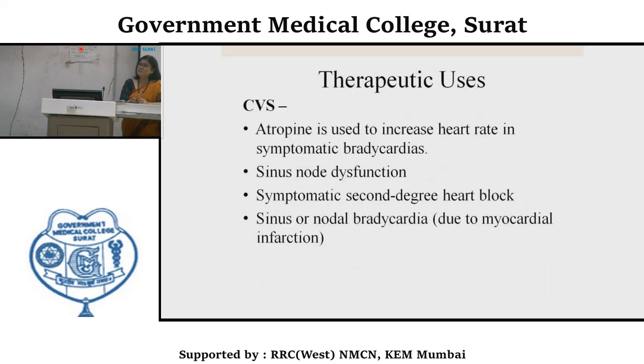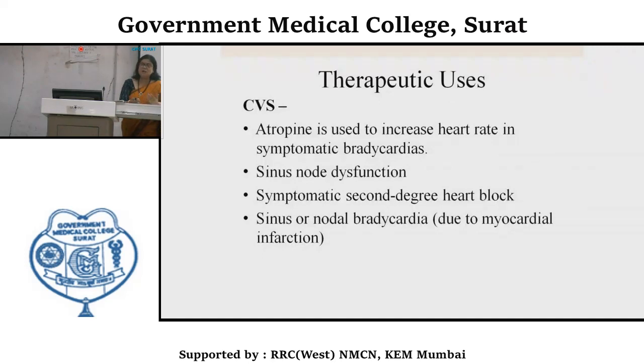Now cardiovascular system uses. Atropine is used to increase heart rate in symptomatic bradycardias, and also in sinus node dysfunctions like sinus bradycardia. Then symptomatic second degree heart block, or sinus or nodal bradycardia because of myocardial infarction.